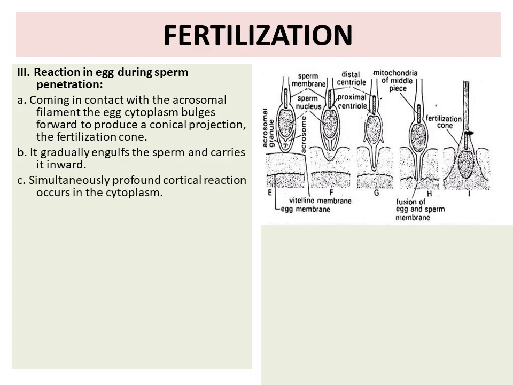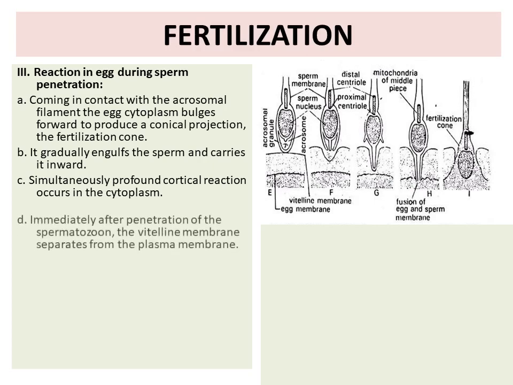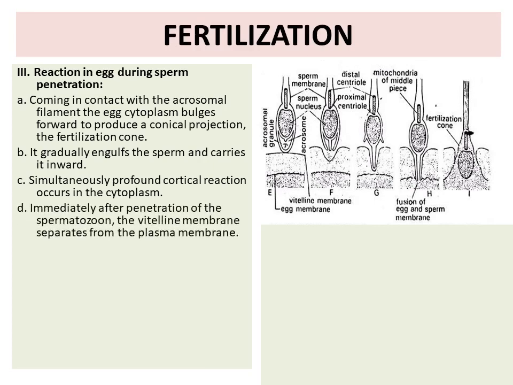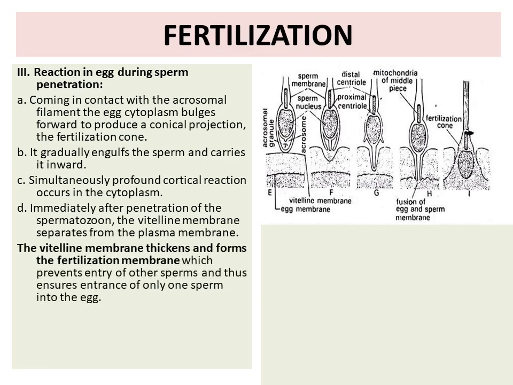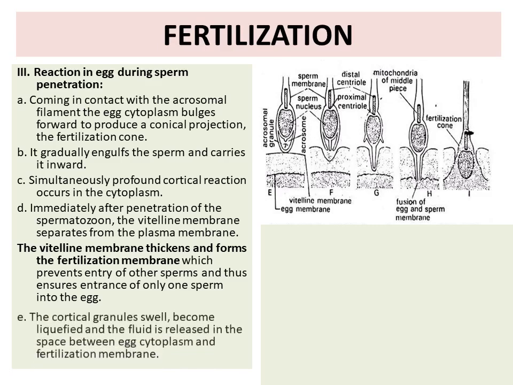Simultaneously, profound cortical reaction occurs in the cytoplasm. Immediately after penetration of spermatozoon, the vitelline membrane separates from the plasma membrane. The vitelline membrane thickens and forms the fertilization membrane, which prevents the entry of other sperms and thus ensures the entrance of only one sperm into the egg.